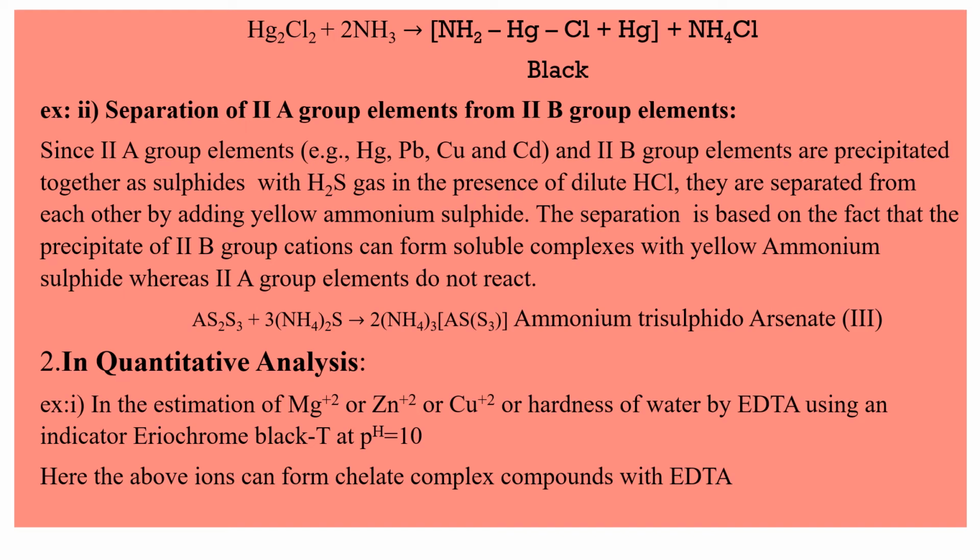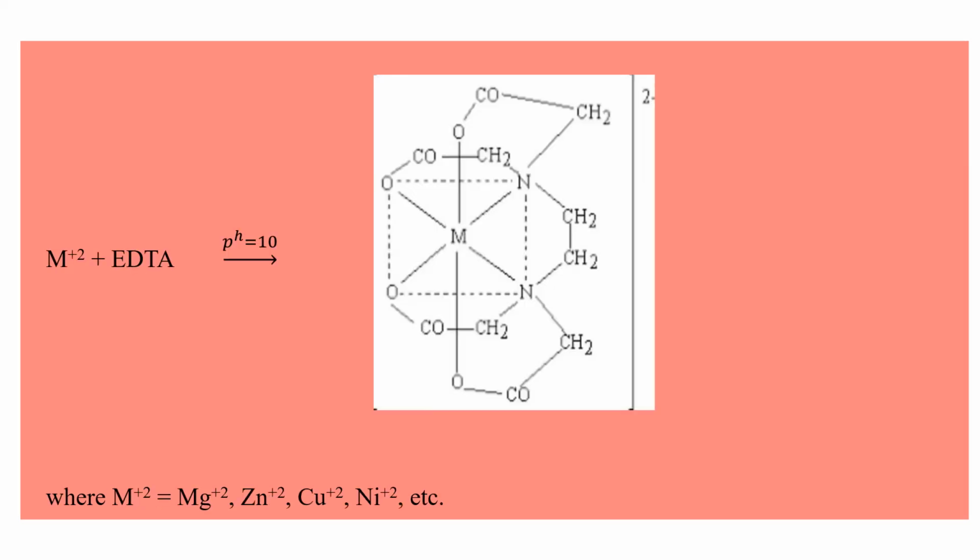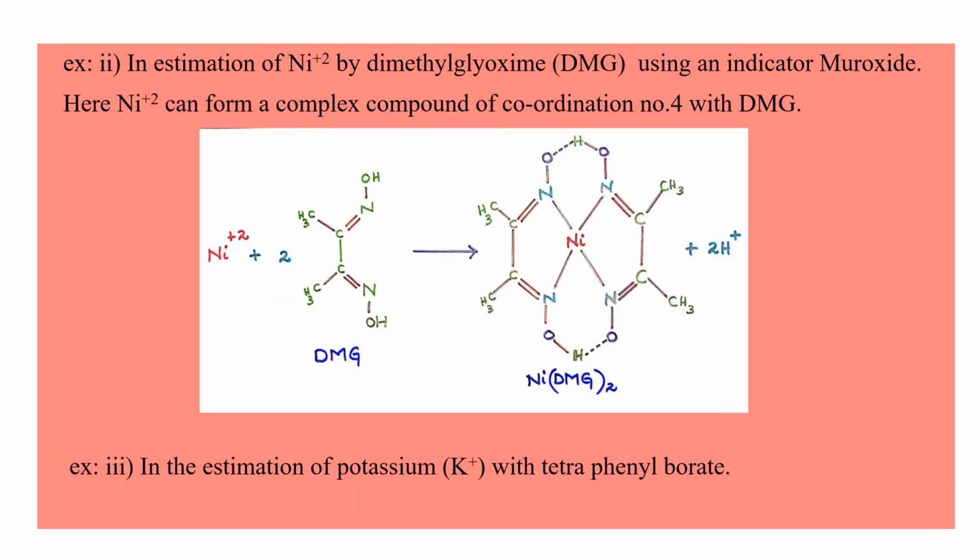Okay, so this is the reaction when Mg plus 2 or Zn plus 2 or Cu plus 2 react with EDTA. They form a complex like this with the EDTA. Okay students, clear? Also, in estimation of Ni plus 2 using dimethyl glyoxime, shortly we call it as DMG, using an indicator murexide.